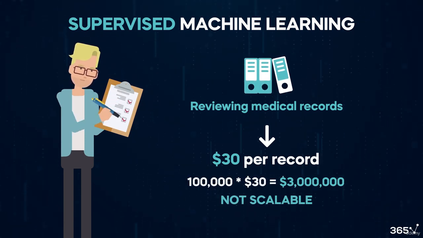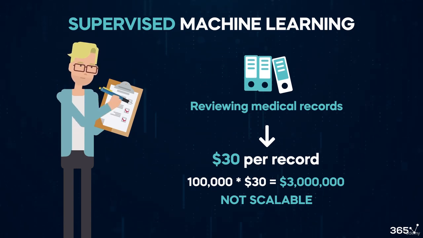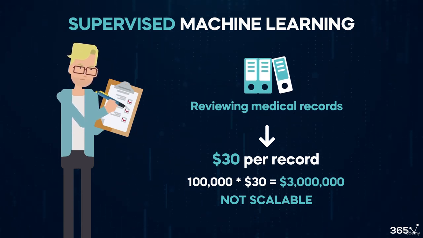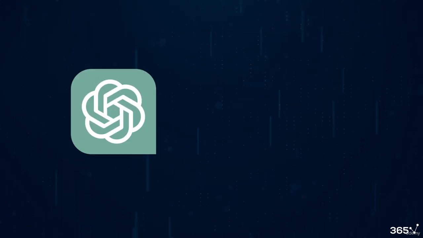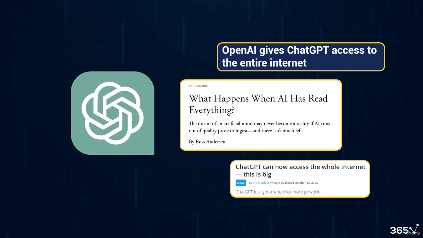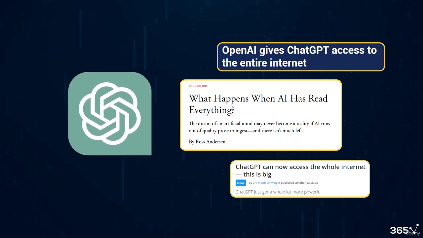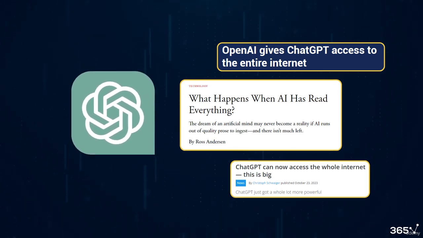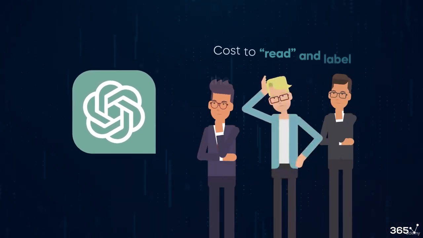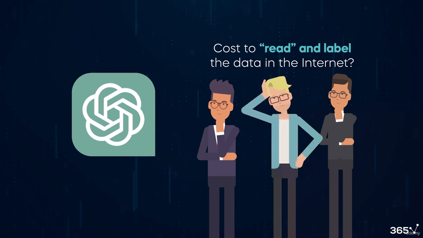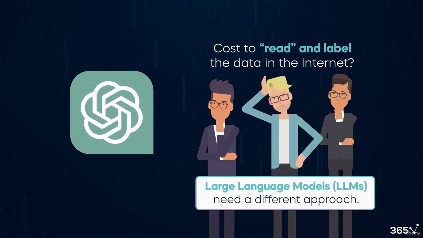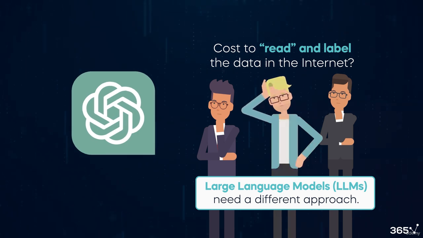Therefore, we can conclude that supervised learning has significant limitations in terms of scalability. The cost increases exponentially with the complexity of the data fed into the model. People often say ChatGPT has virtually read the entire internet. Can you imagine how much labor would be needed to read and categorize the entire web? How biased would the categorizations be if made by just a few individuals? So, large language models need a slightly different approach.